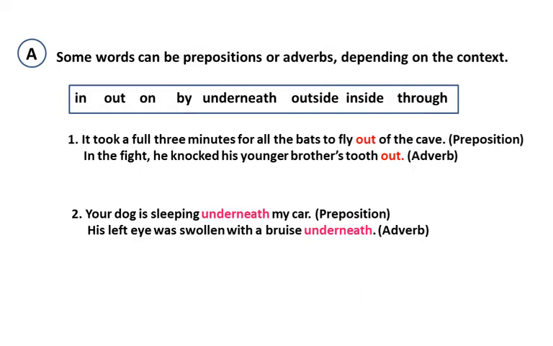Take page 103, read question A. Some words can be prepositions or adverbs depending on the context. Read the words in, out, on, underneath, outside, inside, through. These words can be used as prepositions or adverbs. Read the example 1. It took a full 3 minutes for all the bats to fly out of the cave. The word out is used as a preposition. Read the second sentence. In the flight, he knocked his younger brother's tooth out. The word out is used as an adverb.